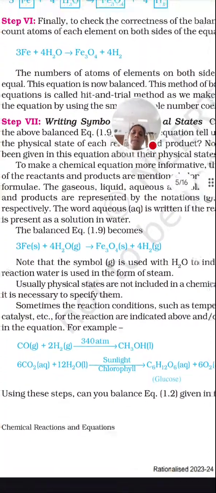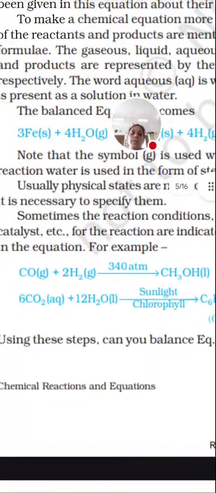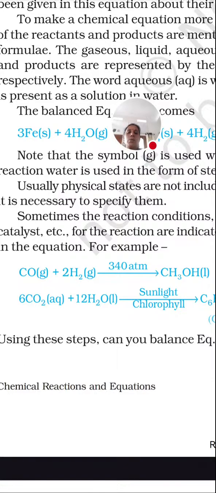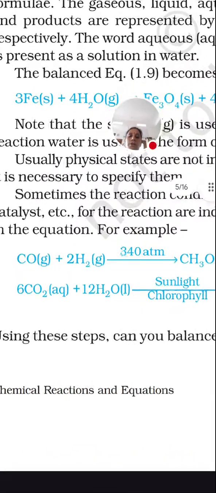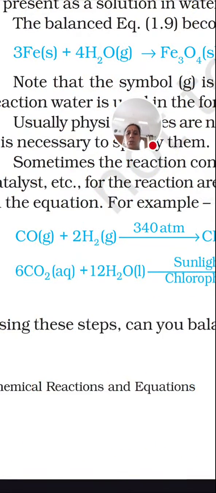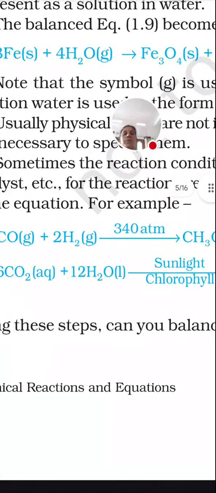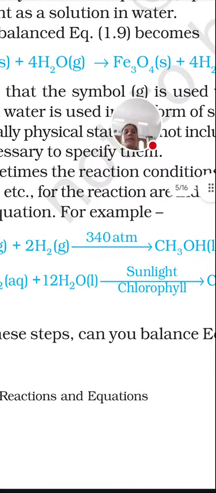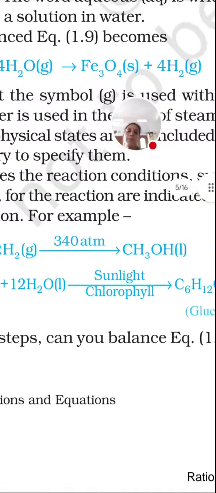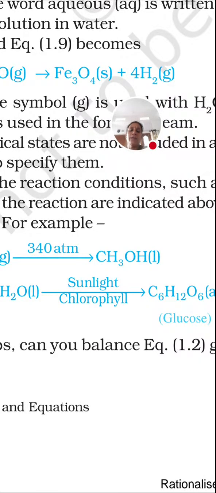Then the next one: you can see in the reaction here, carbon monoxide, CO, is reacting with water. G is written after CO, and after hydrogen also G is there. G represents the gaseous state at 340 atmospheric pressure. Whatever the reaction conditions are, they are always represented above or below the arrow. Then L represents liquid. Here CH3OH.